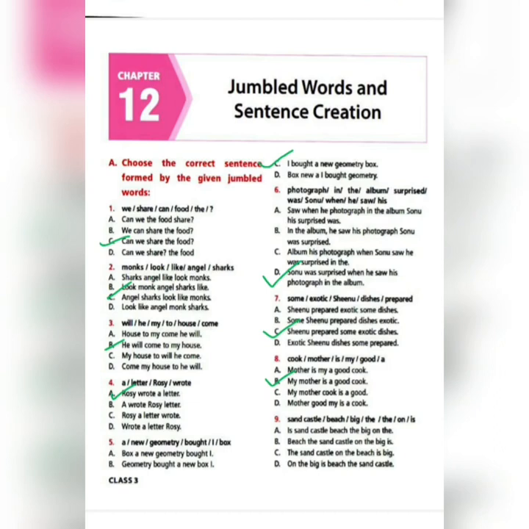Number 9: sand, castle, beach, big, the, on, is. Make sure there are two the's over here. Your correct answer is option C. The sand castle on the beach is big.